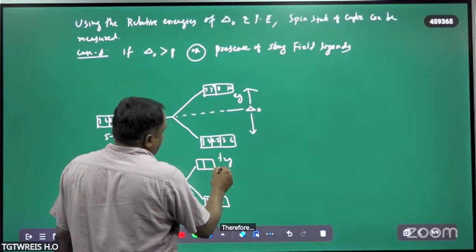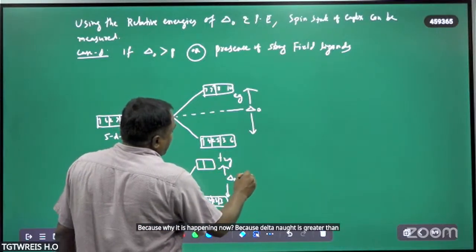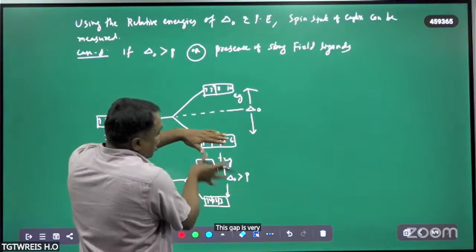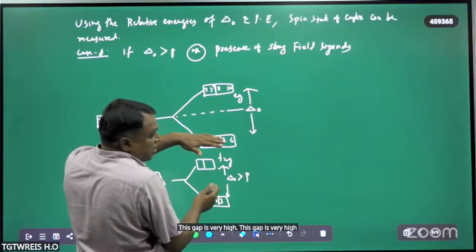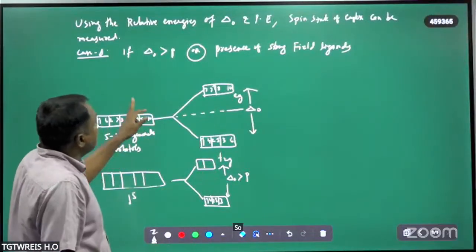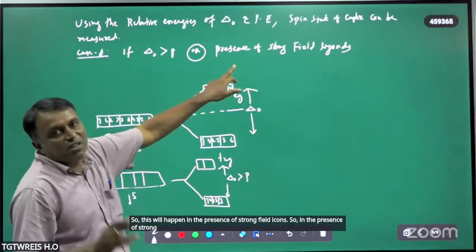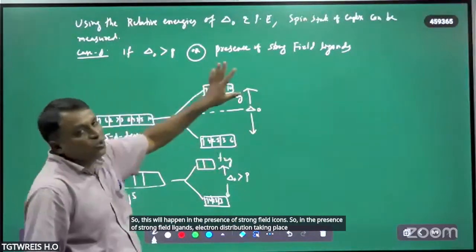Why is it happening now? Because delta naught is greater than the P. This gap is very high. Therefore, pairing takes place in the lower energy, followed by the higher energy. So this will happen in the presence of strong field ligands. So in the presence of strong field ligands, electron distribution takes place against Hund's rule.